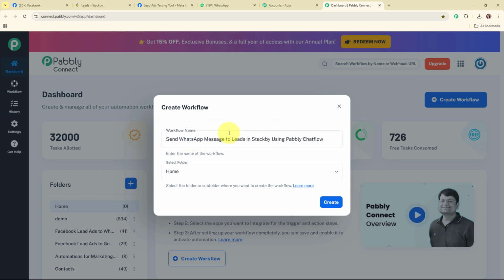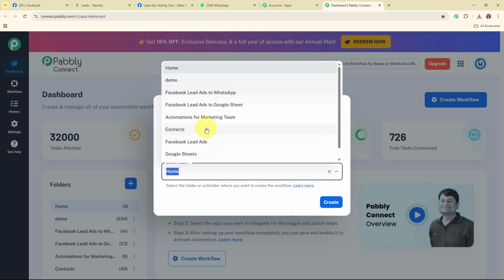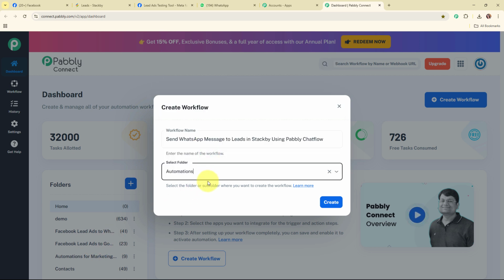And now after giving a name to my workflow, it is asking me to select the folder. So on the left side of this dashboard, you can see a folder section under which you can see the multiple folders that I've created with different names to save my workflows accordingly. In this particular case, I'm going to select my folder as automations. You can select the folder as per your need. Also, you can create multiple folders to save your workflows accordingly.